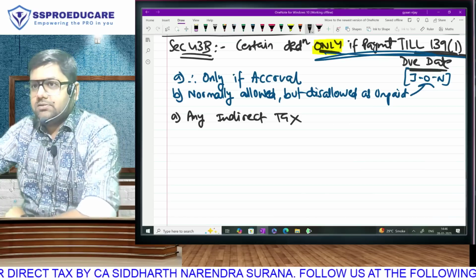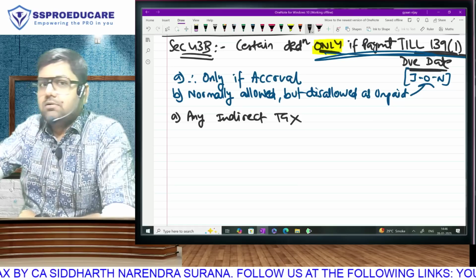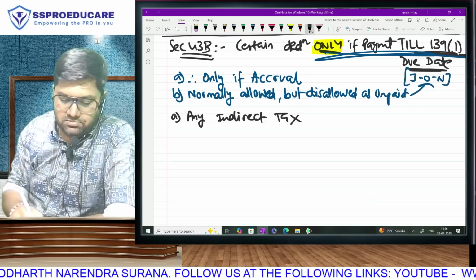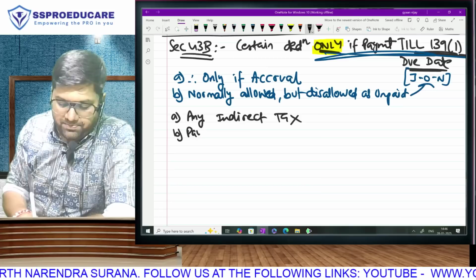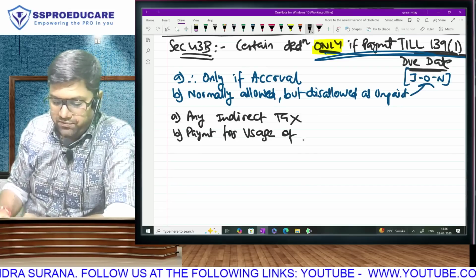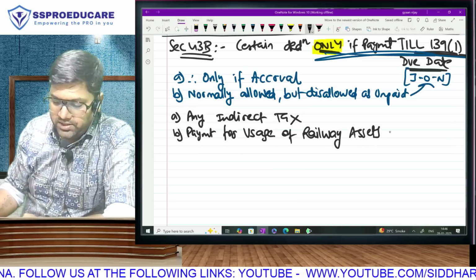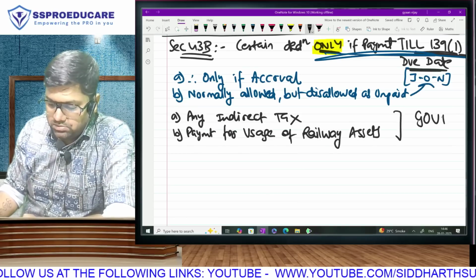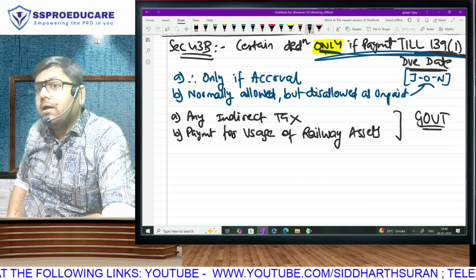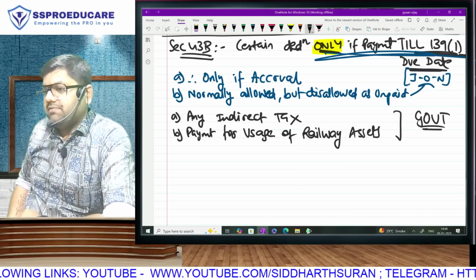So any indirect tax, if paid, allowed; if unpaid, disallowed. Any direct tax, always disallowed. Second, any payment for usage of railway assets. So if you understand, these two are related to government, because railways are also owned by government. So payment for usage of railway assets.